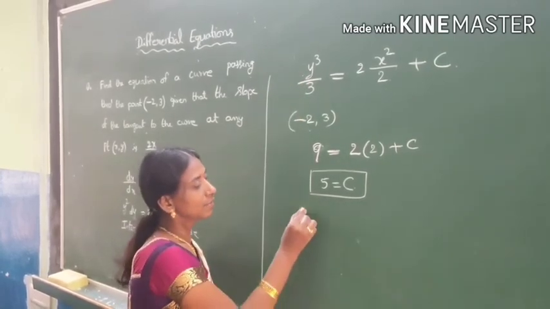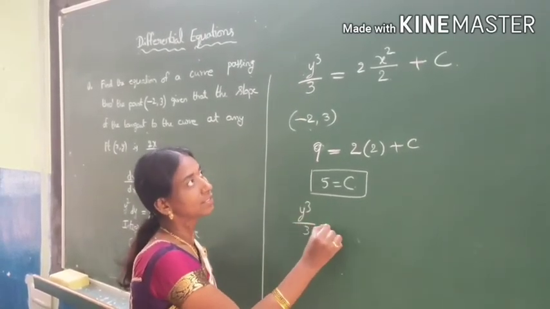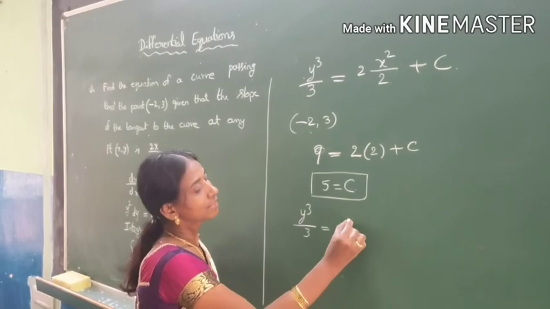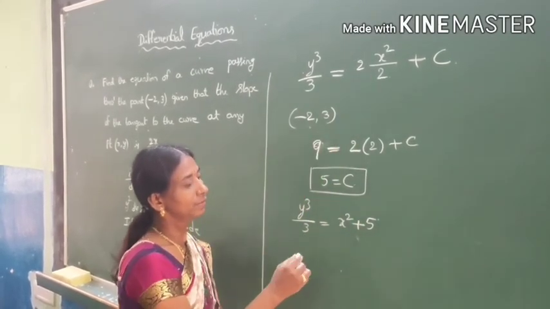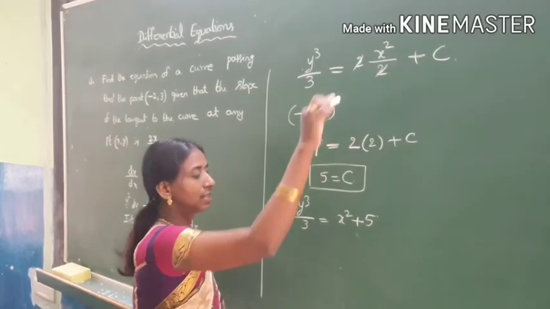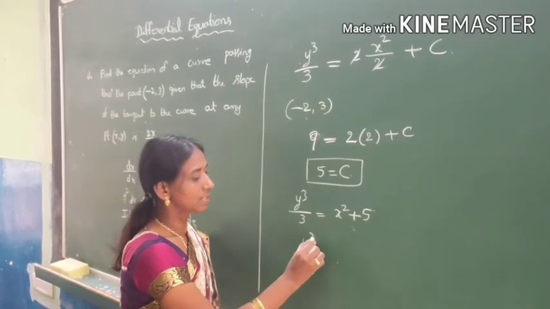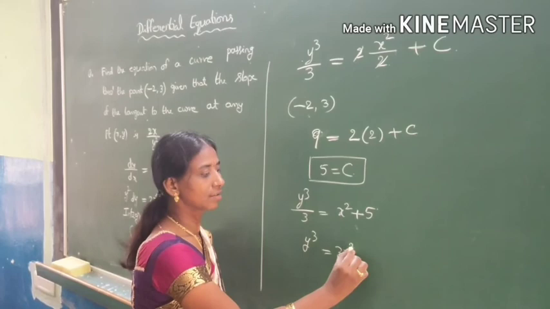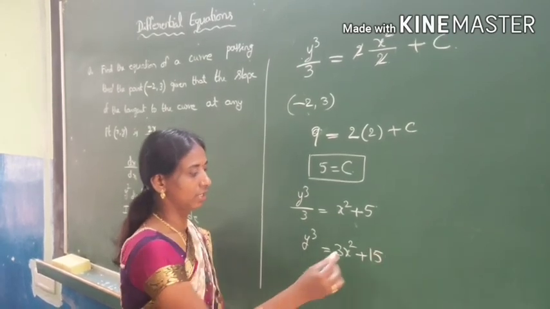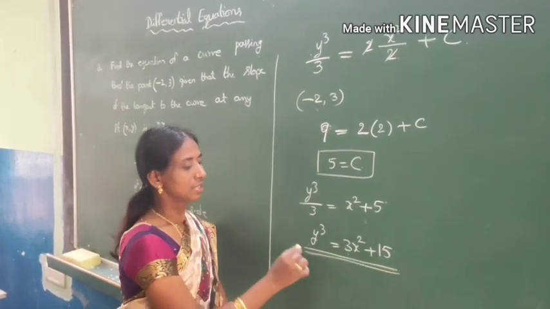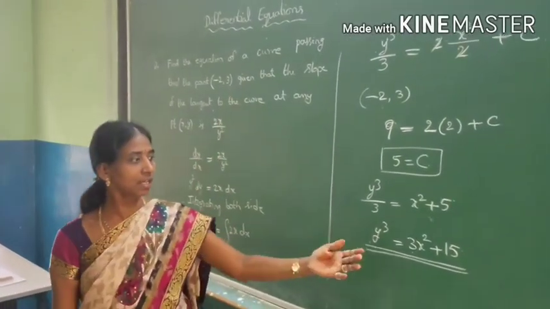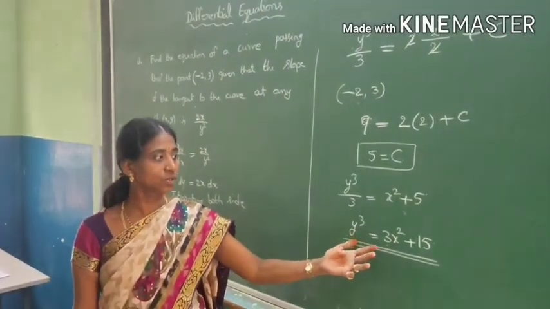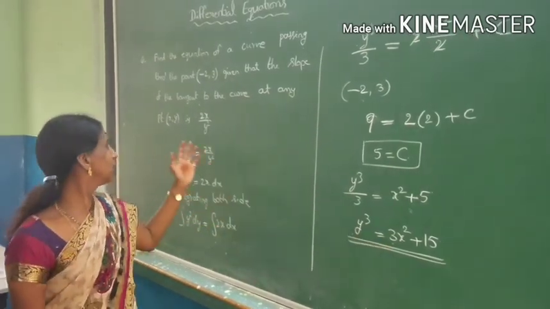Substitute back in this. y cube by 3 is equal to x square plus 5. 2 and 2 will be eliminated simply, you can cancel here, no problem. y cube is equal to 3x square plus 15. This is the equation of the curve satisfying this particular case. Now this is the curve equation. Its suitable differential equation is this one.